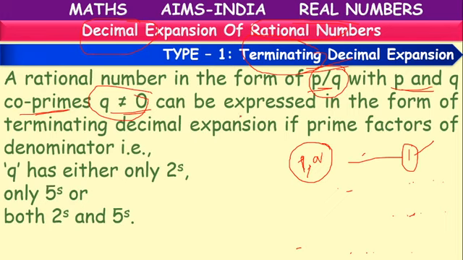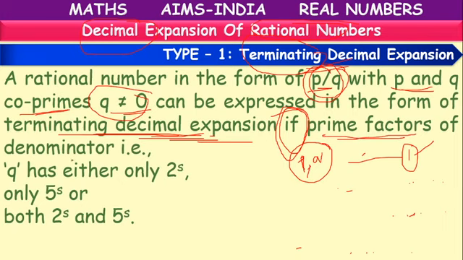This p by q can be expressed as a terminating decimal expansion if the prime factors of the denominator q are of a certain form. In p by q, q is the denominator.